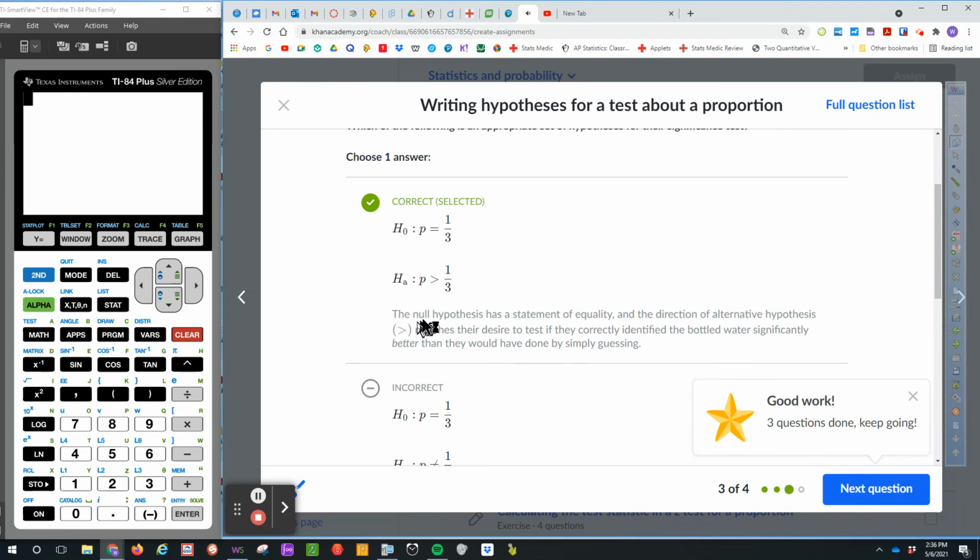Okay, so here the null hypothesis has a statement of equality, right? That's why it's always equals to. And the direction of the alternative hypothesis, greater than, matches their desired test, if they correctly identify the bottled water significantly better than they would have done by guessing.